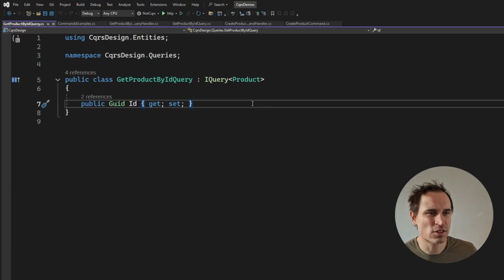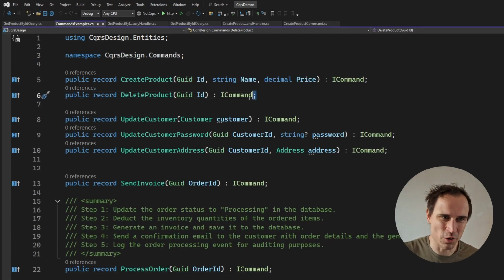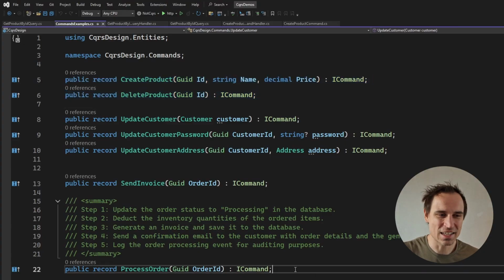Now the same logic applies to queries as well, where the result of your query does not need to match an entity of your database as well. And that's where we typically end up with DTOs, these data transfer objects that contain all sorts of information that handle your need just fine. Generally speaking, I noticed that most people don't really struggle with the concept of queries and DTOs, but then for commands, yeah, most people still write stuff like this and never write stuff like that. So I just really wanted to emphasize that.